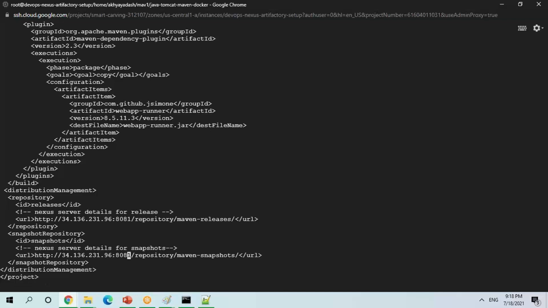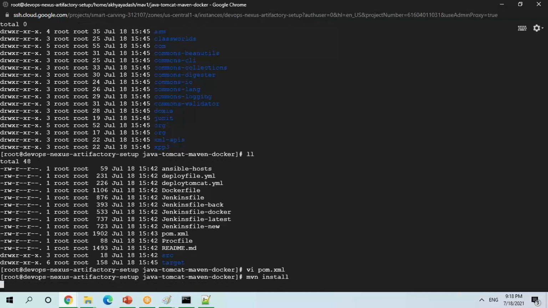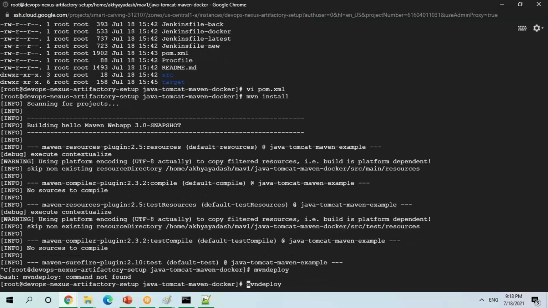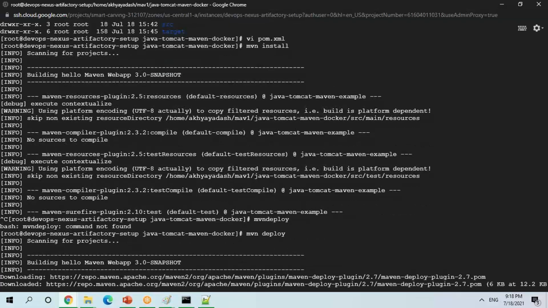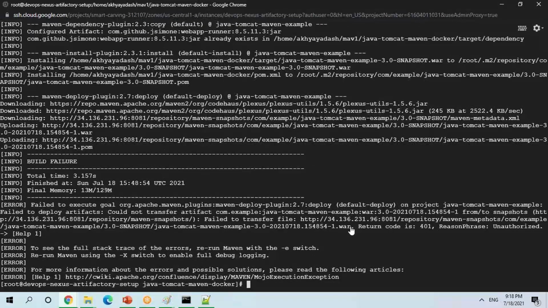So will it work or won't it work? If I give mvn deploy, it still won't work because I should be an authorized user. So I'm going to use mvn deploy. Again, the deploy specific artifacts or URL is getting downloaded. It is saying 401 unauthorized. So then what I have to do is give my credentials of my repository.